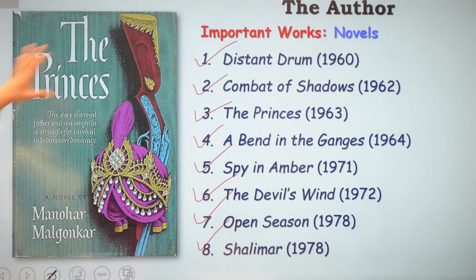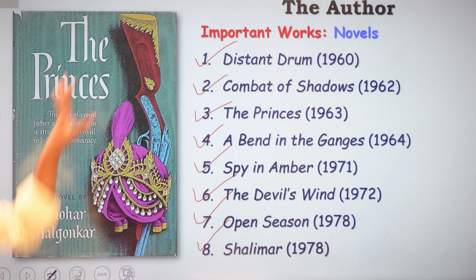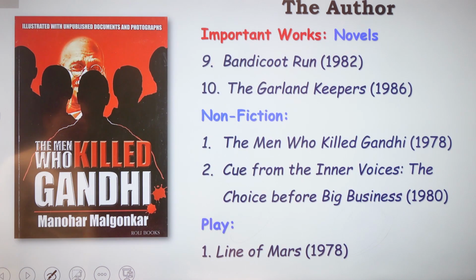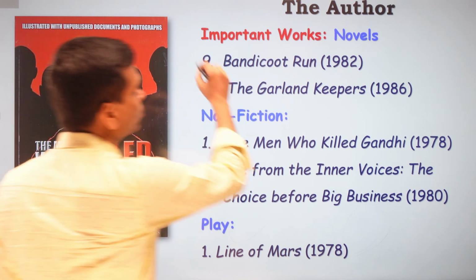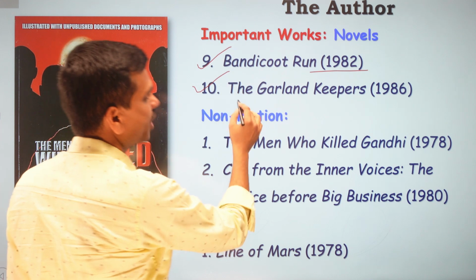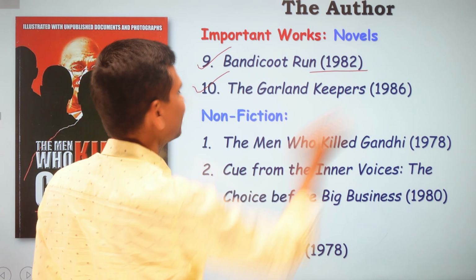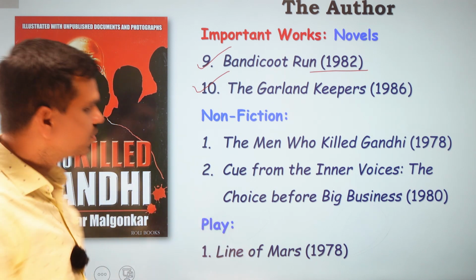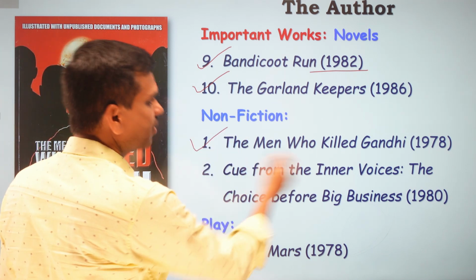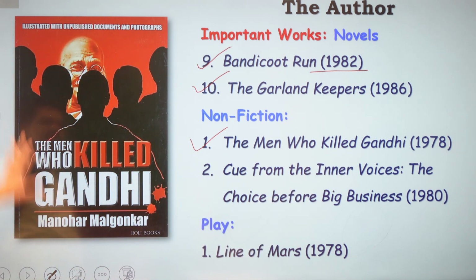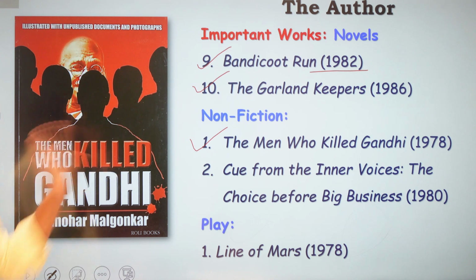Now here you can see The Princess. It is a novel by Manohar Malgaonkar, and this is the cover of the Princess novel. The next two novels are Bandicoot Run, published in 1986, and the last one, The Garland Keepers, 1986. He also composed some non-fictional works, of which the very first and very famous one is The Men Who Killed Gandhi, 1978, and this is the cover photo of The Men Who Killed Gandhi by Manohar Malgaonkar.